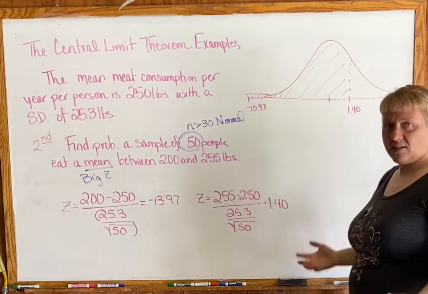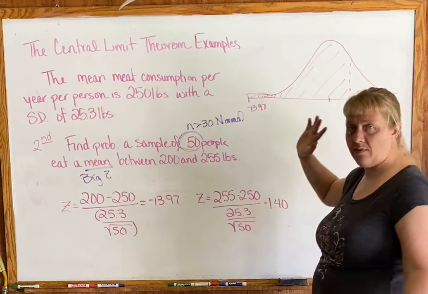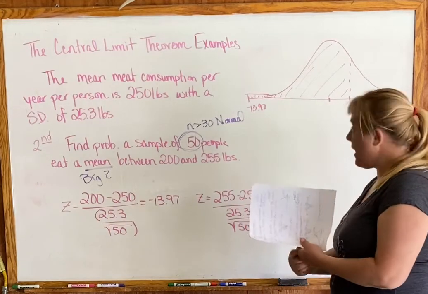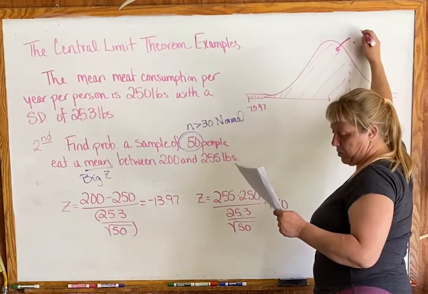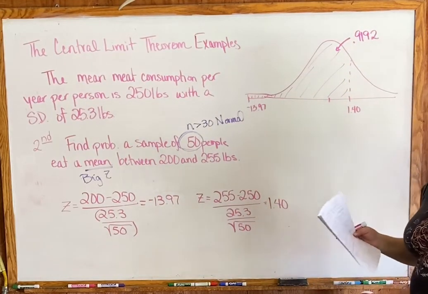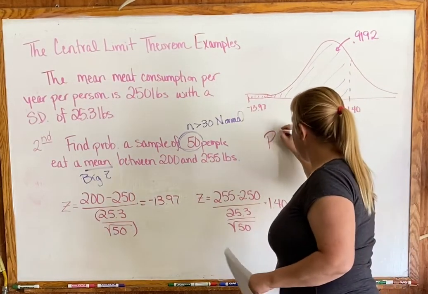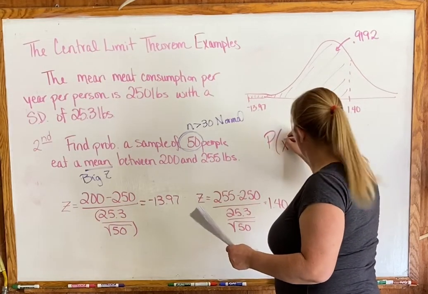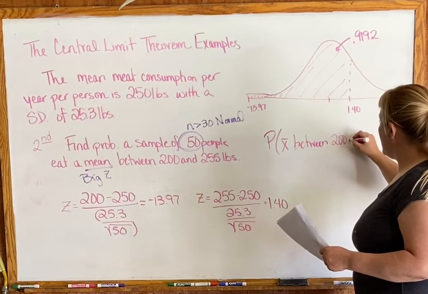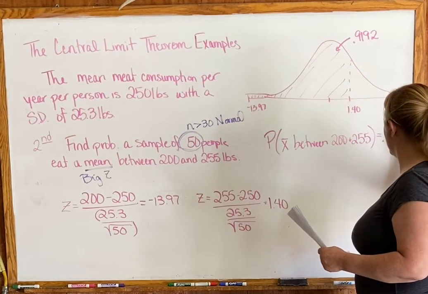Okay, so back to normal CDF. Go to normal CDF, put in your two endpoints. This time we actually have two endpoints, no 10,000s. So put in your two endpoints and let's see what pops out of the old calculator. Hopefully you should get 0.9192. Okay, so practice that. Make sure that that's what popped out of your calculator when you use your normal CDF. And then we're gonna say the probability that X bar is between 200 and 255 is equal to 0.9192.